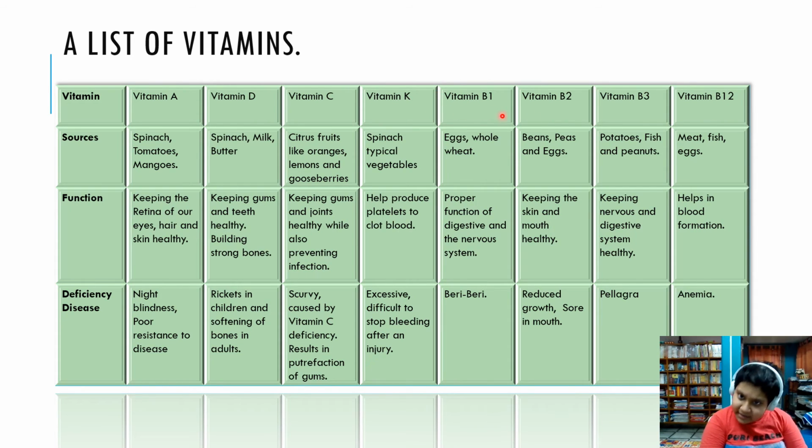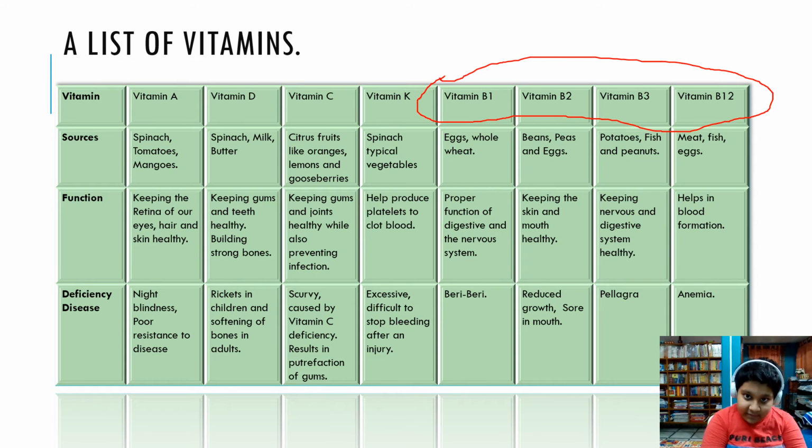But why are there B1, B2, B3 and B12? Now let's understand this. This group of vitamins is called the vitamin B complex. Vitamin B complex includes B1, B2, B3, B12 and many others. Let's now understand the function of each vitamin, their sources and the deficiency disease. So first on our list is vitamin A.